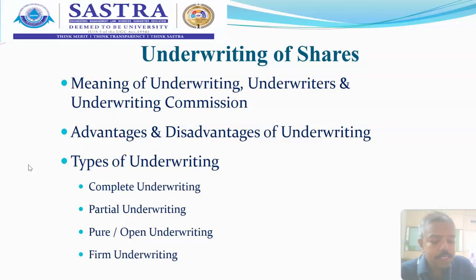And second, the underwriting commission is a great charge, and it is an expense. It is an additional expense to the company apart from the issue of shares. Around 5% of the issue price of shares and 2.5% of the issue price of debentures will be charged as underwriting commission as per the Companies Act, as we have seen before. So likewise, the underwriter's commission expense itself becomes a major concern for the company which binds itself with the underwriting people. Hence, this is another great disadvantage.